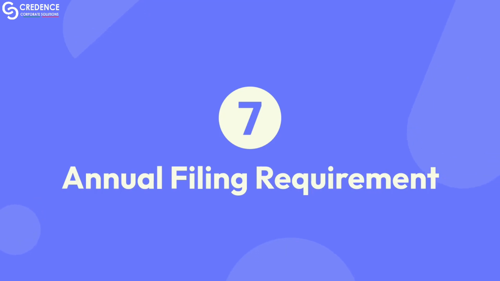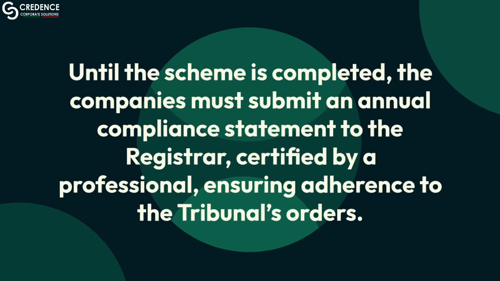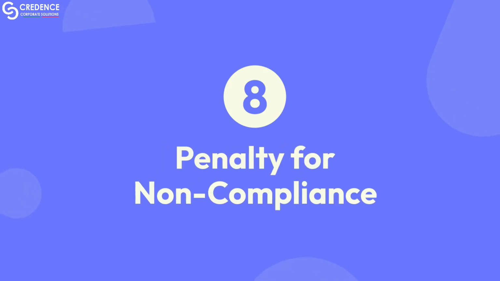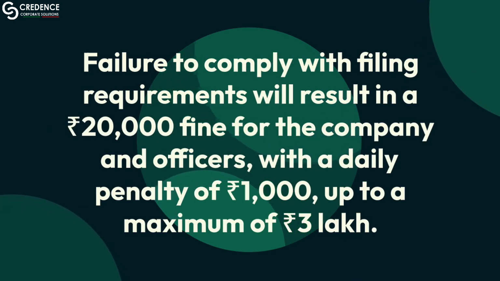The scheme must specify an appointed date from which it becomes effective, establishing the timeline for all merger-related changes. 7. Annual filing requirement. Until the scheme is completed, the companies must submit an annual compliance statement to the registrar, certified by a professional, ensuring adherence to the tribunal's orders. 8. Penalty for non-compliance. Failure to comply with filing requirements will result in a 20,000 rupee fine for the company and officers, with a daily penalty of 1,000 rupees, up to a maximum of 3 lakh rupees.